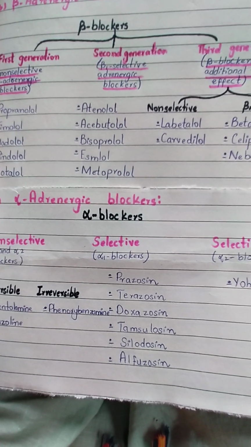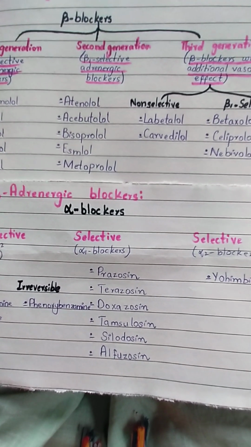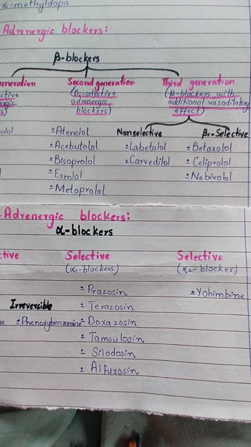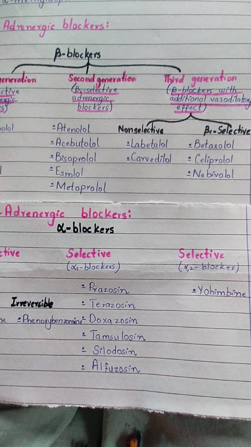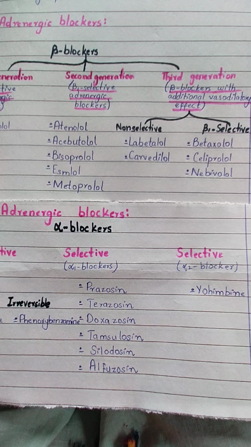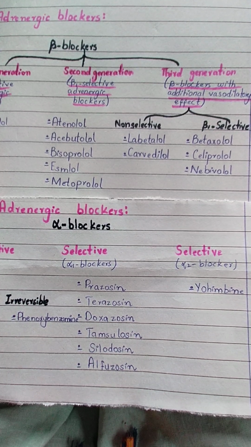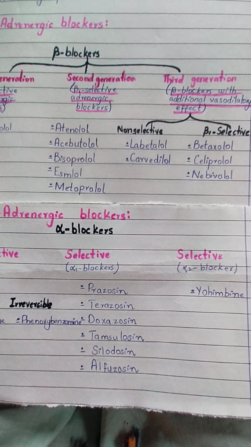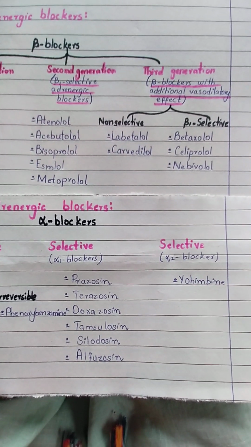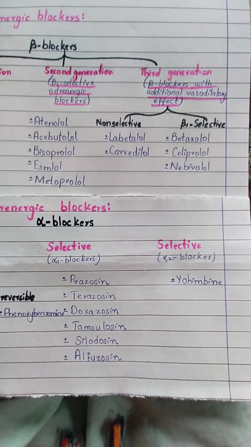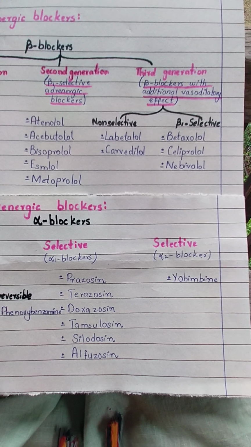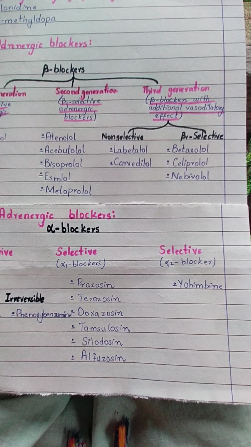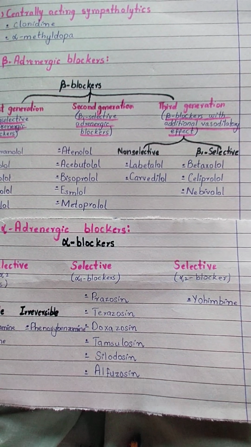Okay. Next are alpha 1 selective blockers. Among selective alpha 1 blockers are prazosin, terazosin, doxazosin, tamsulosin, silodosin and alfuzosin. It is the sin family. Okay. And the selective alpha 2 blocker is yohimbine. In the viva, the teacher asked what is yohimbine and you people didn't know that. Okay. Now just learn this thing.